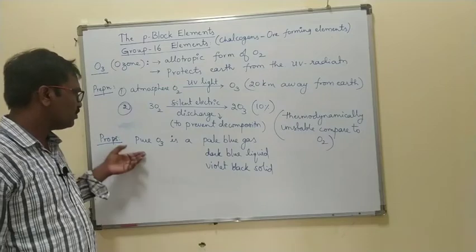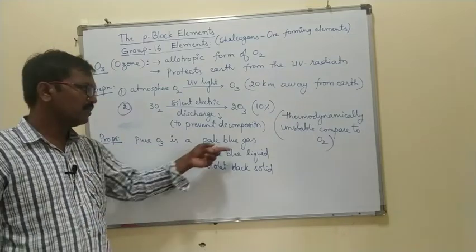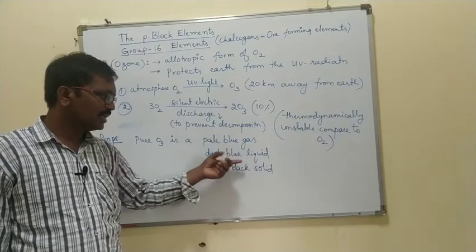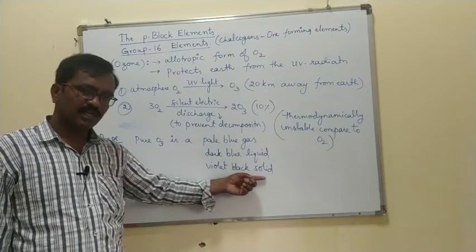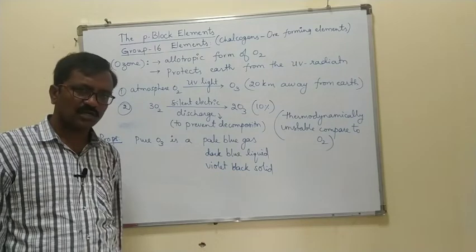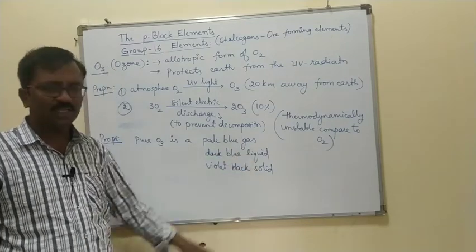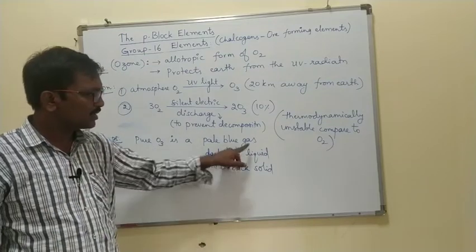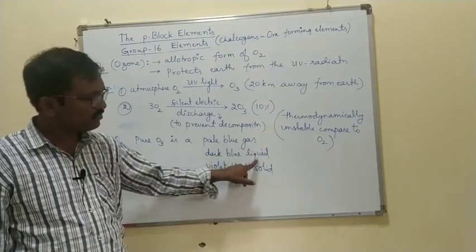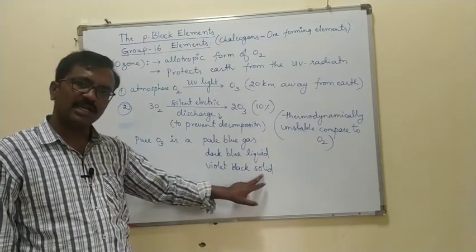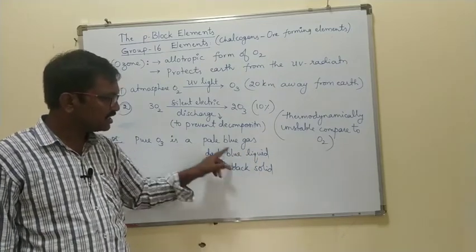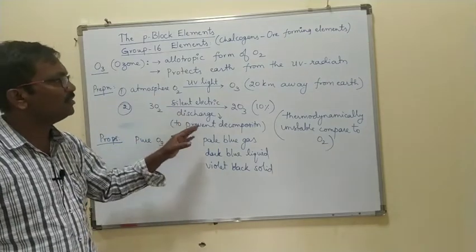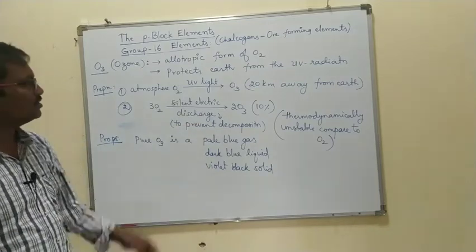So what are the properties? Ozone, when it is a gas, is a pale blue color gas. When it is a liquid, it is a dark blue liquid. When it becomes solid, it is a violet black solid. So how do you get these different phases? By cooling the temperature, the gas will become liquid. Further cooling the liquid, you will get the solid. Once the state changes, the colors of the ozone also change, right?